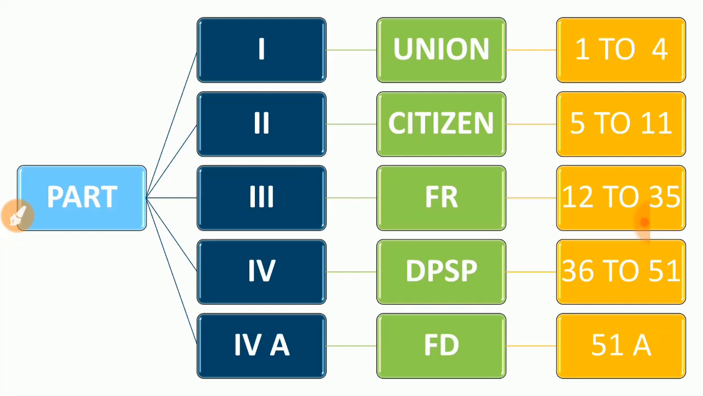That means Part 1 is talking about the Union and its territory, and the lessons inside are written in 4 articles: Article 1, Article 2, Article 3 and Article 4. So my question for you: Article 3 is related to which part? Then you have to say that it is in Part 1.